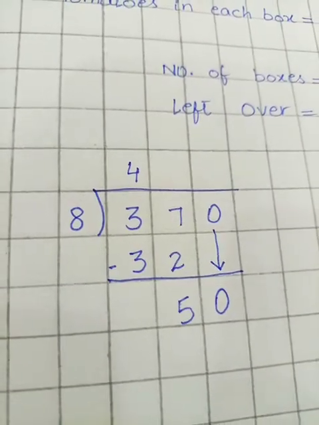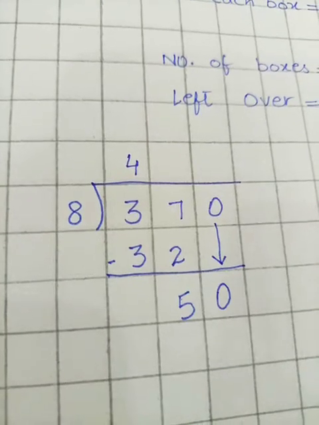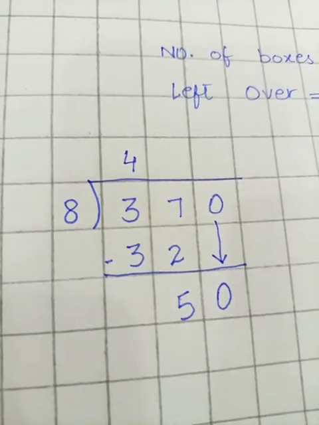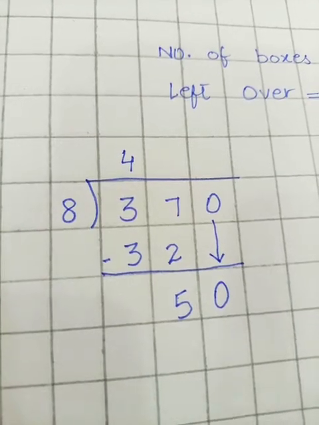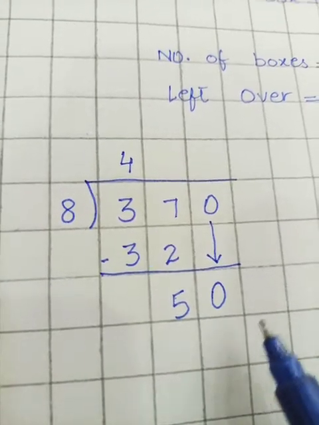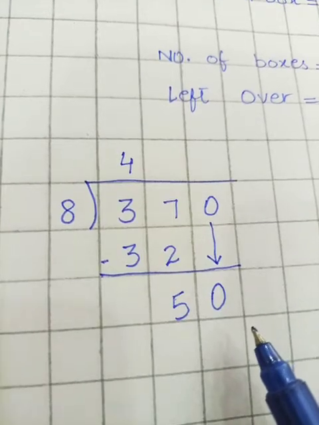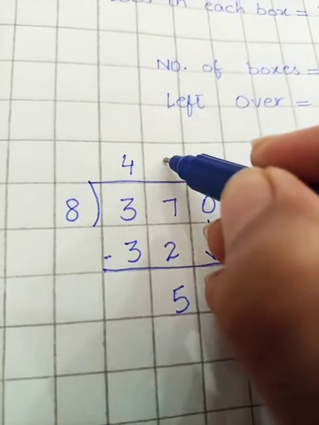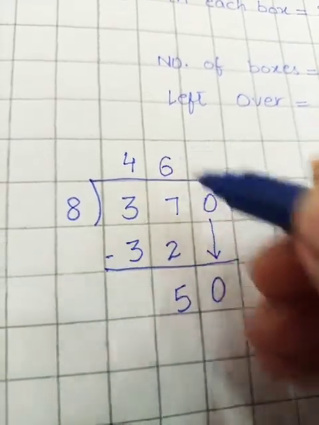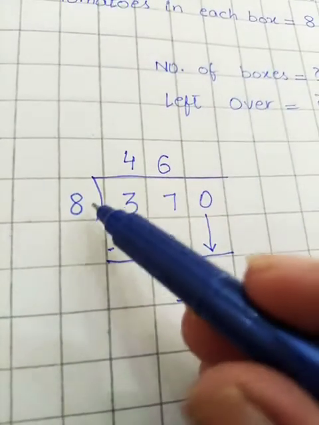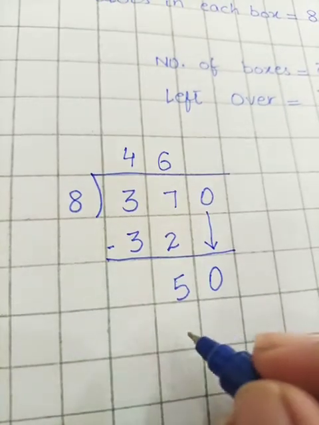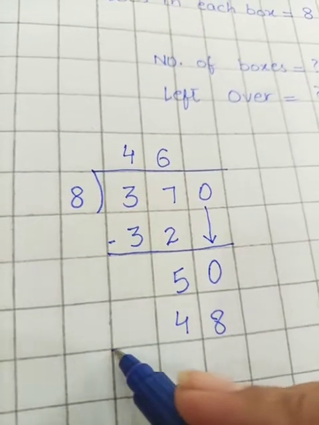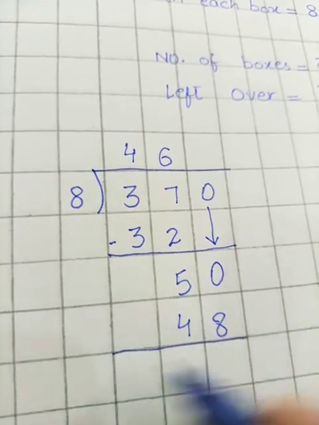As 8 fives are 40 and 8 sixes are 48. And 8 sevens are 56. 56 is greater than 50. Can't write it here. So I have to write 8 sixes are 48. Here I am writing 6 in the quotient and the product of 8 sixes, 48, down here. Okay. Now students, the next step is subtraction again.